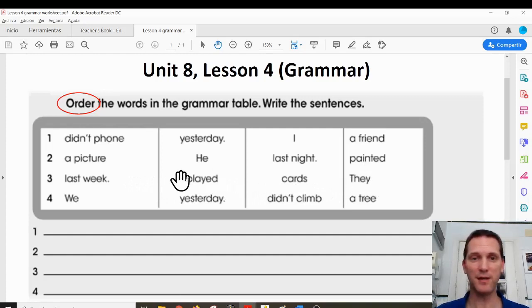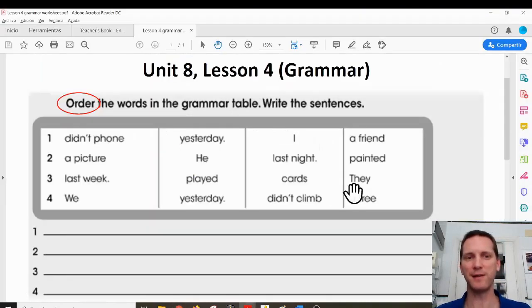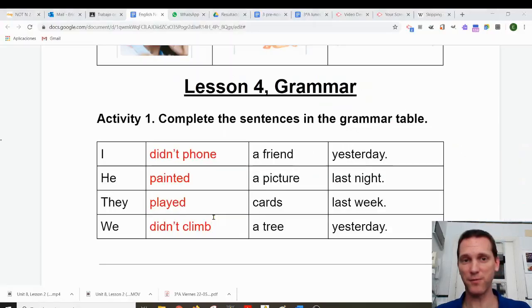They played cards last week. Here it is. They played cards last week. And finally, number 4, we yesterday didn't climb a tree. The correct answer is, of course, we didn't climb a tree yesterday.